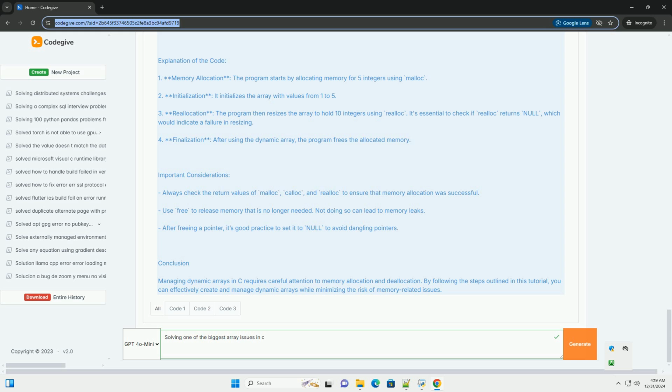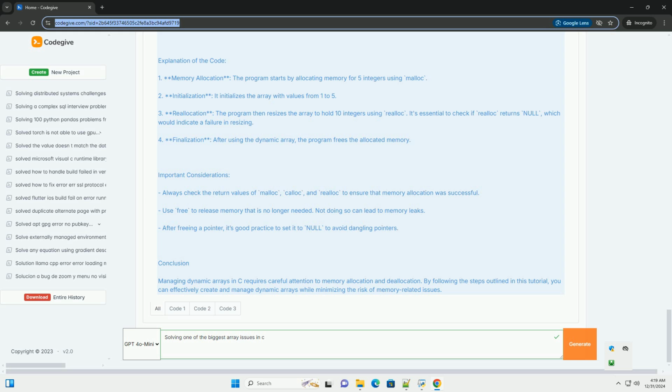Steps to create a dynamic array. 1. Allocating memory: use malloc or calloc to allocate memory for the array. 2. Using the array: access and manipulate the array elements. 3. Reallocating memory: if you need to change the size of the array, use realloc. 4. Freeing memory: always free the memory after usage to prevent memory leaks.